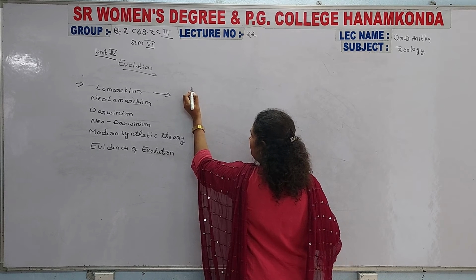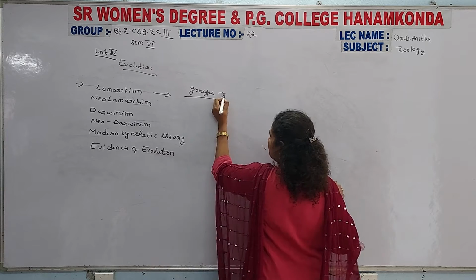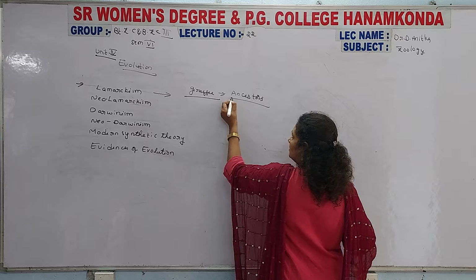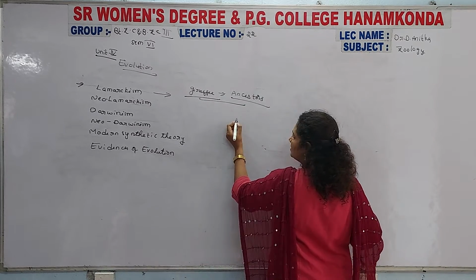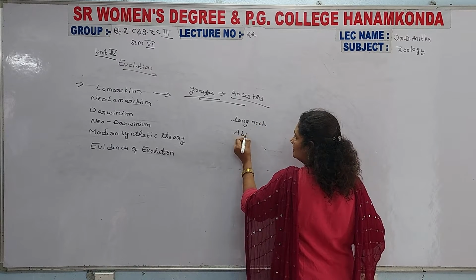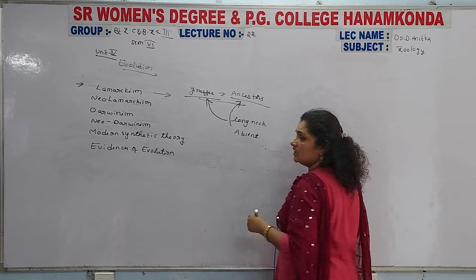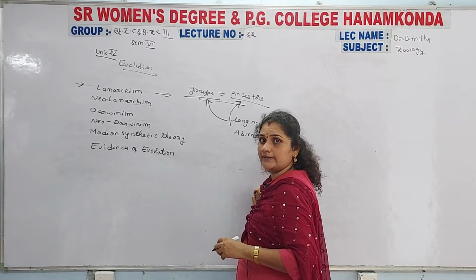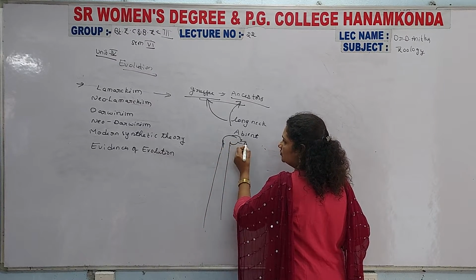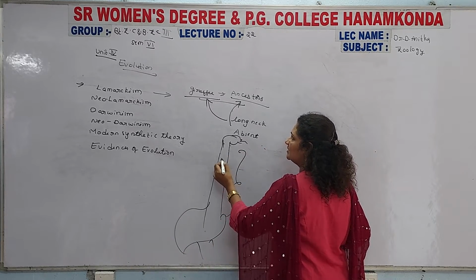The example is the giraffe. In the giraffe's ancestors, the long neck may not have been present, but the present giraffe possesses a long neck.